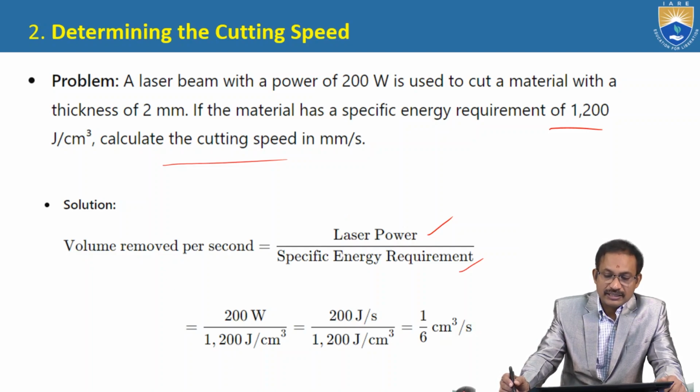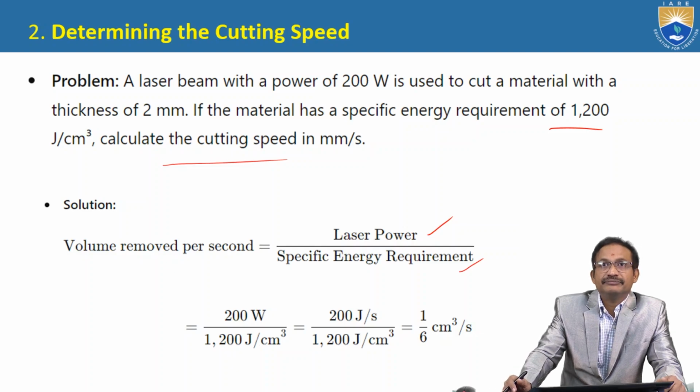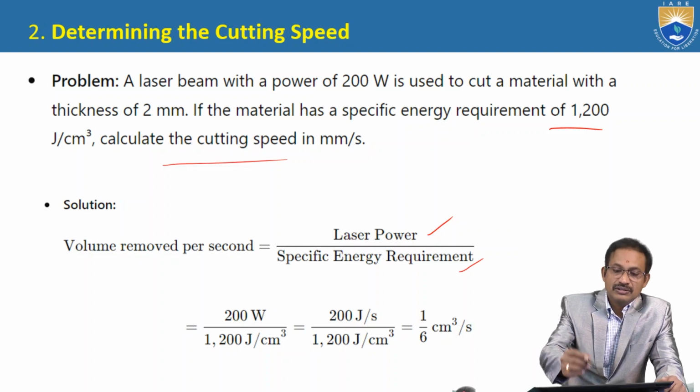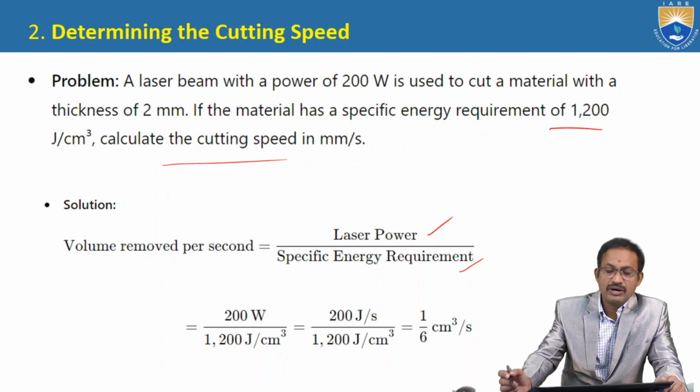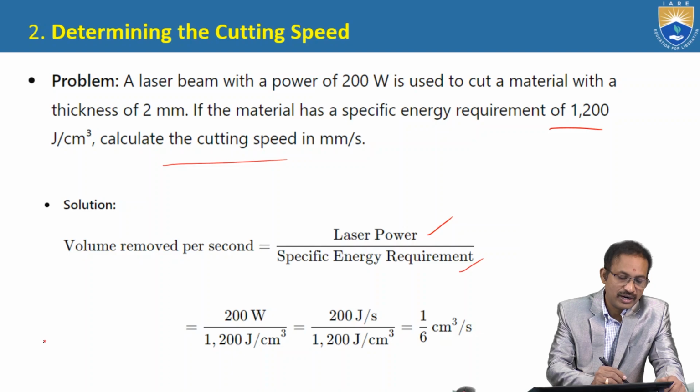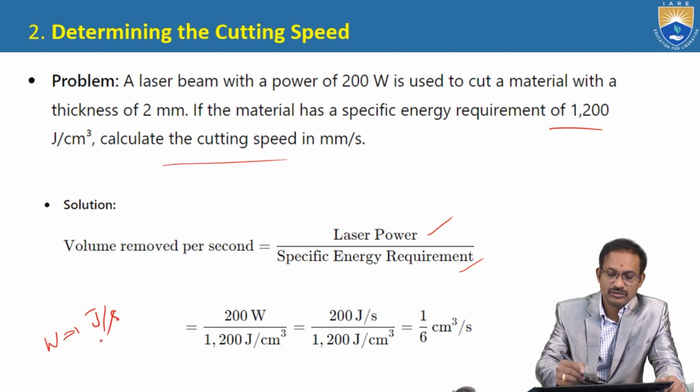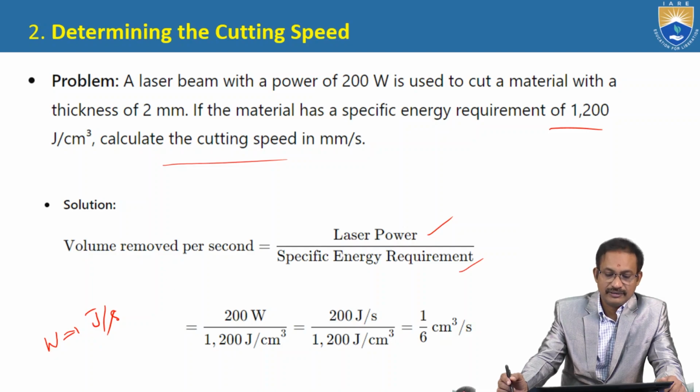Is laser power given? Yes, 200 watts. That is 200 joules per second, since 1 watt equals 1 joule per second.